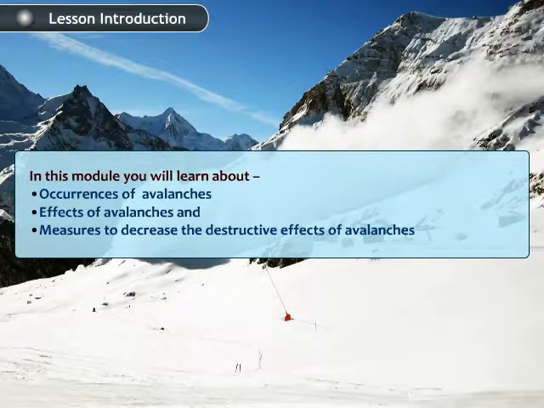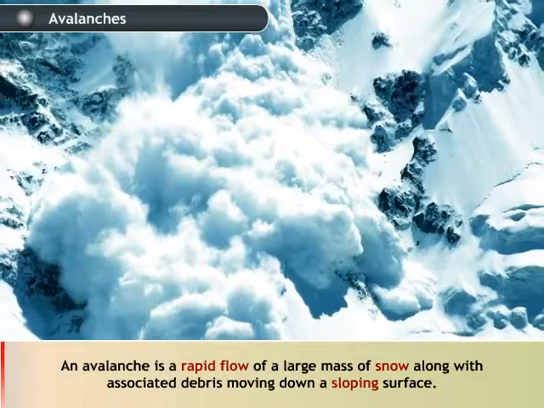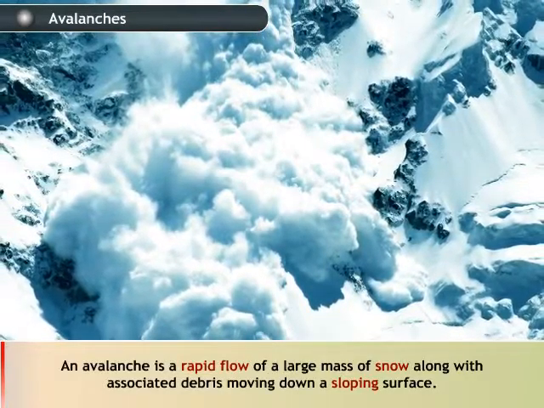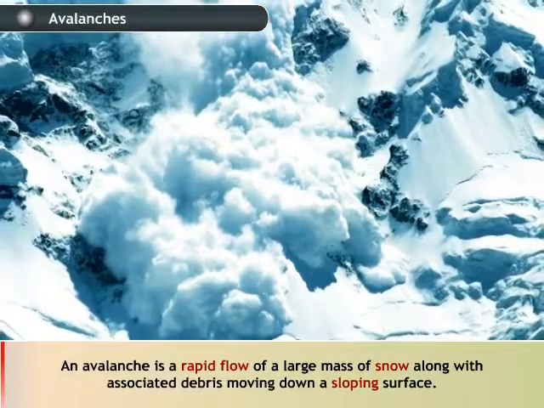In this module, you will learn about occurrences of avalanches, effects of avalanches, and measures to decrease the destructive effects of avalanches. An avalanche is a rapid flow of a large mass of snow, along with associated debris, moving down a sloping surface.